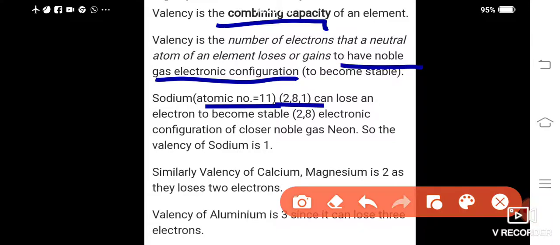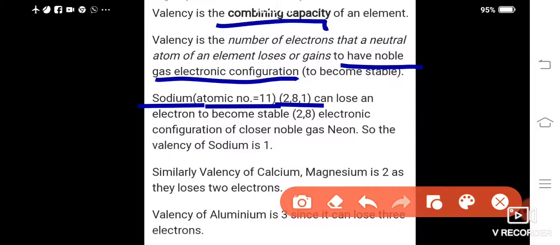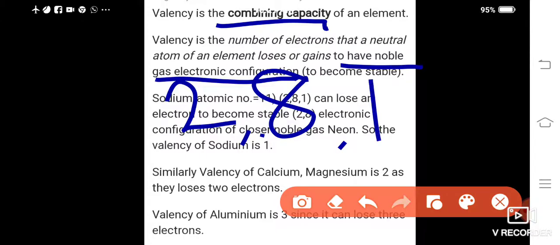Sodium can lose an electron to become stable. If it wants to become stable, the electronic configuration is 2, 8 and 1.